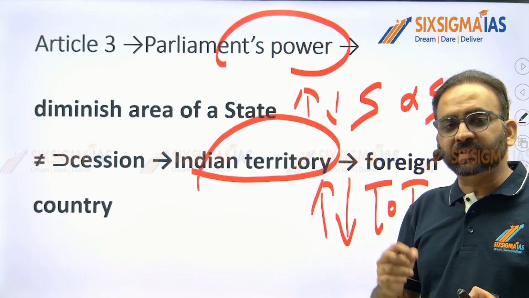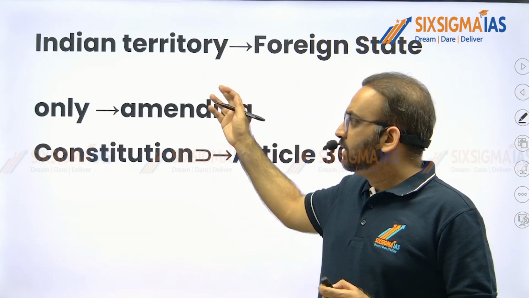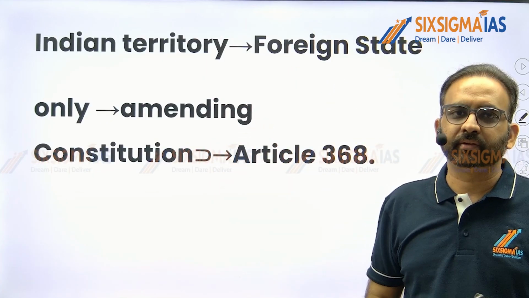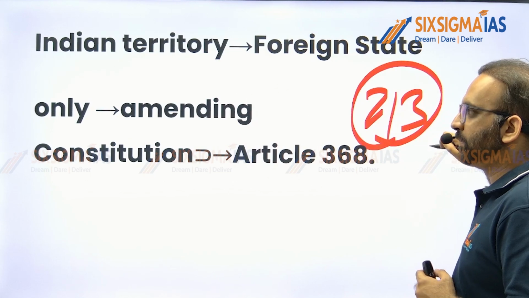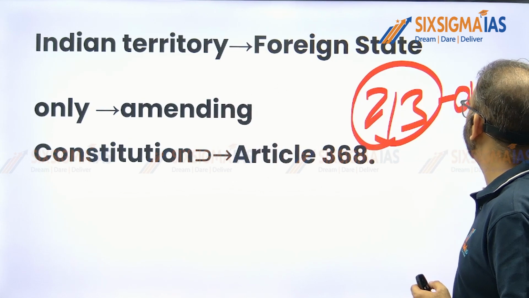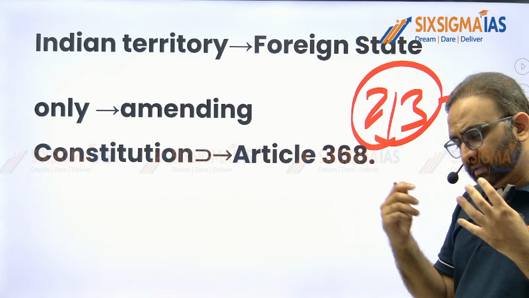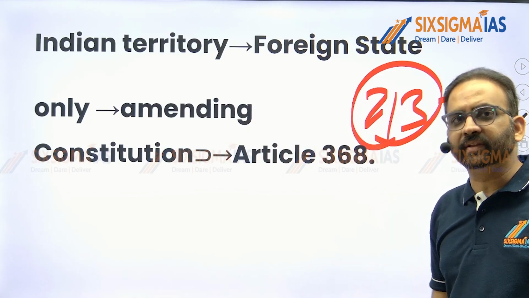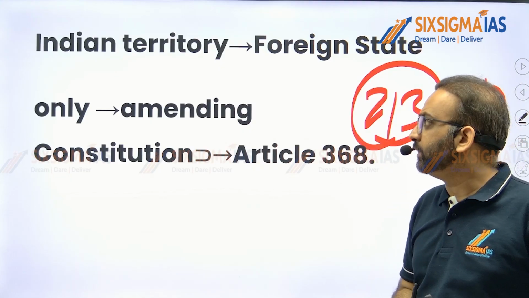Indian territory can be ceded, can be given up to any other country by a Constitutional Amendment Act. It means it requires 2/3 majority in both houses of Parliament. It means the opposition needs to be taken into confidence for giving up such territory, for getting such a constitutional amendment bill passed in Parliament.